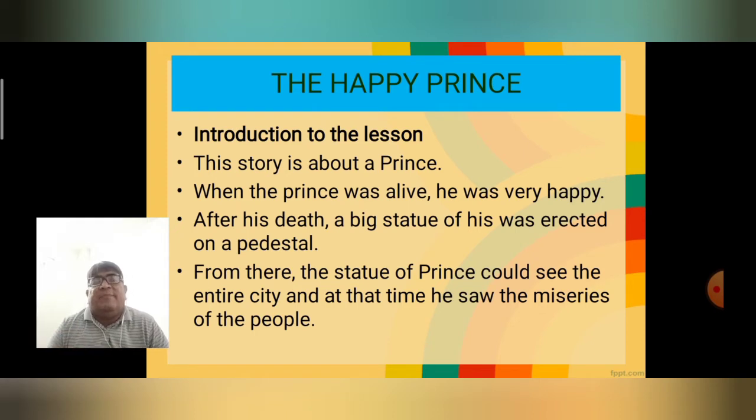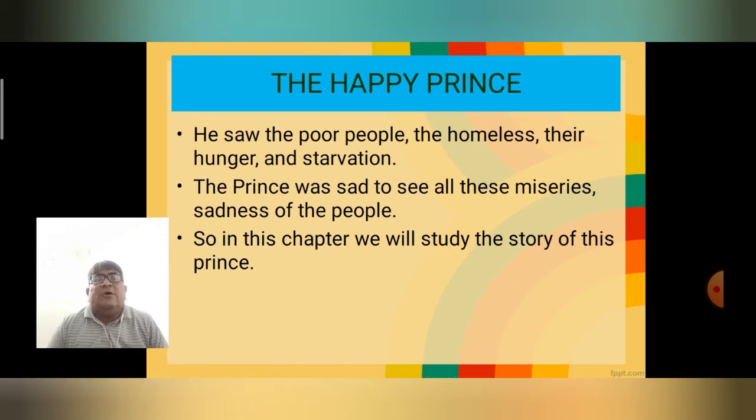From there, the statue of the prince could see the entire city, and at that time he saw the misery of the people. When he was alive, his people were very prosperous. There was no problem at all. But after his death, he saw the miseries of the people. He saw the poor people, the homeless, their hunger and starvation. The prince was sad to see all the miseries and sadness of the people. So, in this chapter, we will study the story of this prince, and we have to understand how that little swallow helped